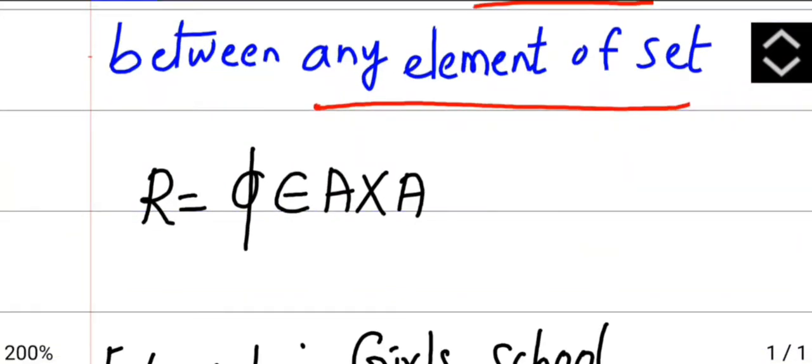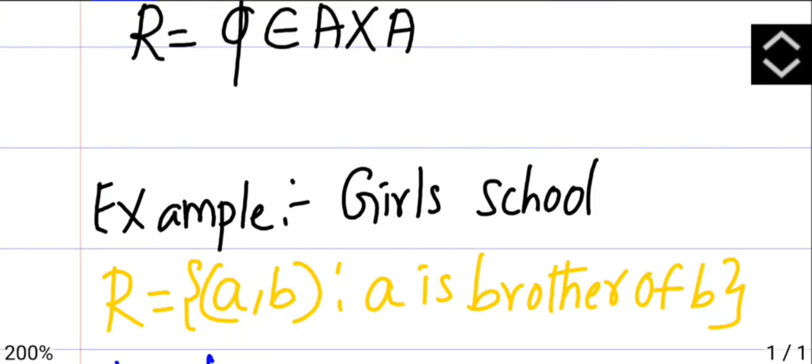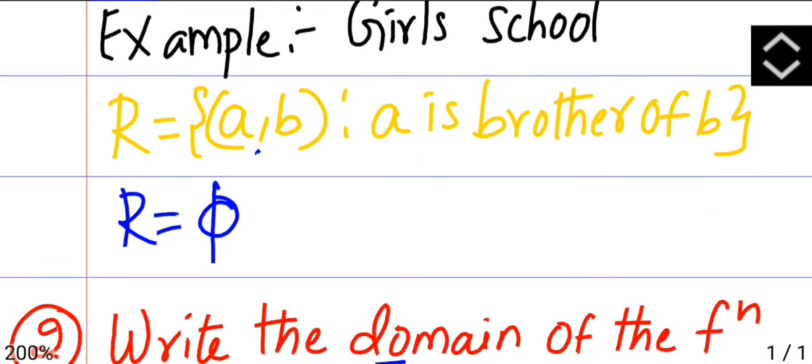That is denoted as R equals null set, a subset of A cross A. For example, if I take a girls' school and the relation is (A, B) where A is a brother of B, I don't have any boys studying in a girls' school. Therefore, the relation here is empty and it is called an empty relation.